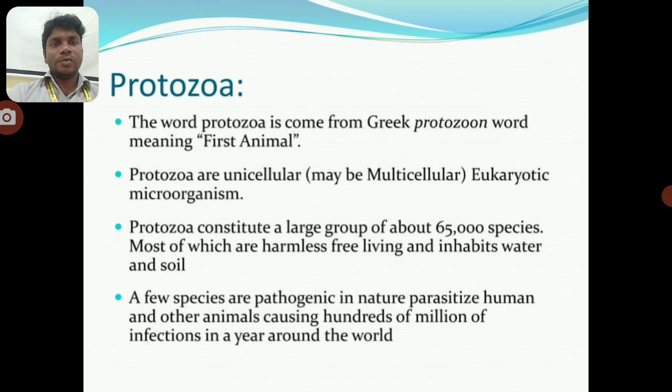The Protozoa are unicellular and may be multicellular, eukaryotic microorganisms. The Protozoa constitute a large group of 65,000 species, most of which are harmless, free living, and inhabit water and soil. A few species are pathogenic, parasitic to humans and other animals, causing hundreds of millions of infections a year around the world.